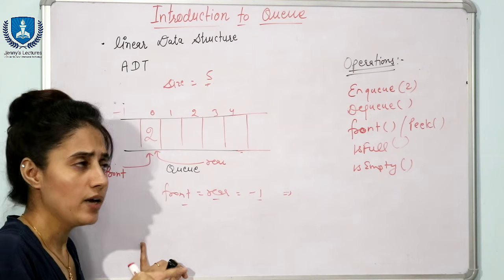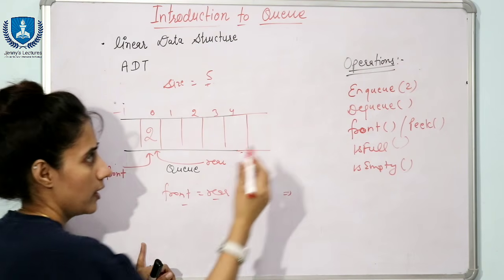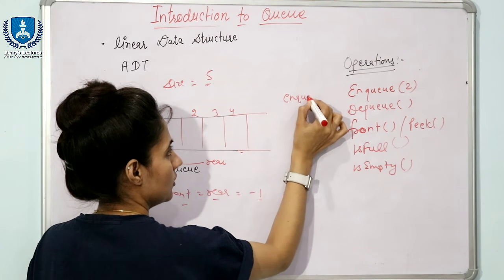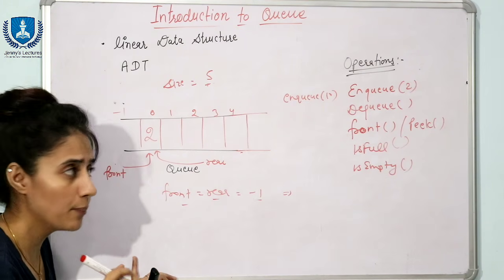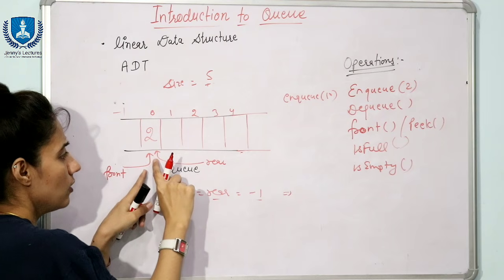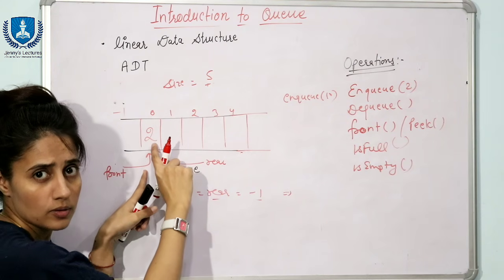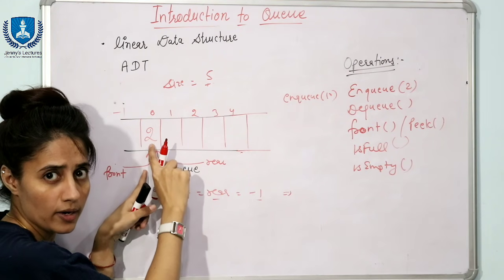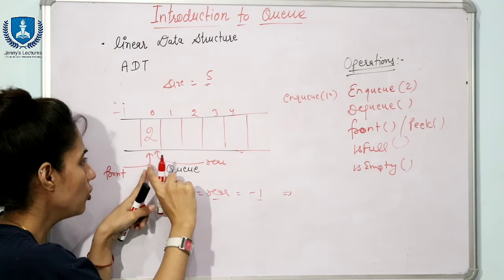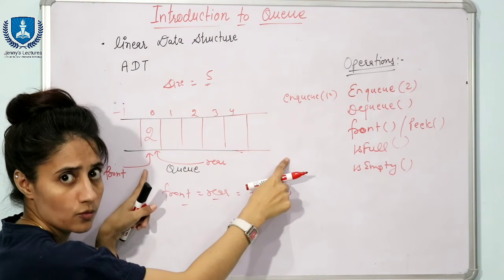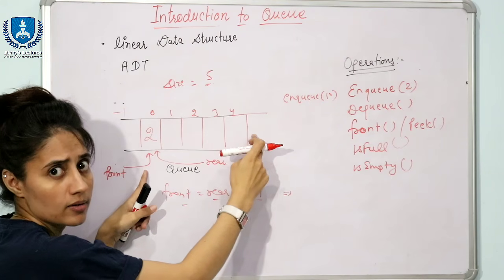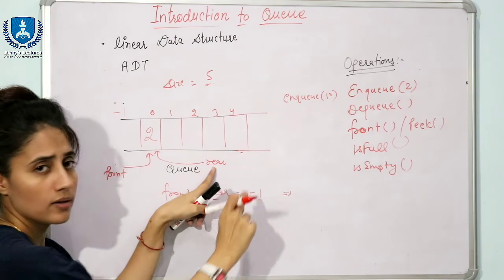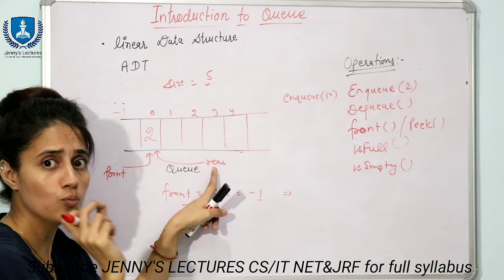Now suppose again I want to enqueue 3. I have called again a function enqueue, and suppose 10 I want to insert. In that case what will happen? See, front will always point to this node, the front element. We will not move this front for inserting the data. Inserting would be always from the rear part. So the rear variable we are going to move.